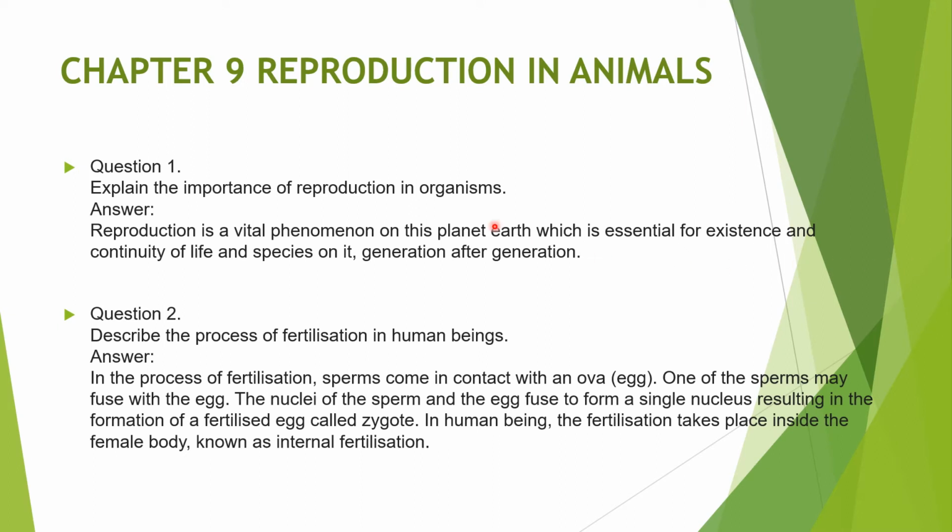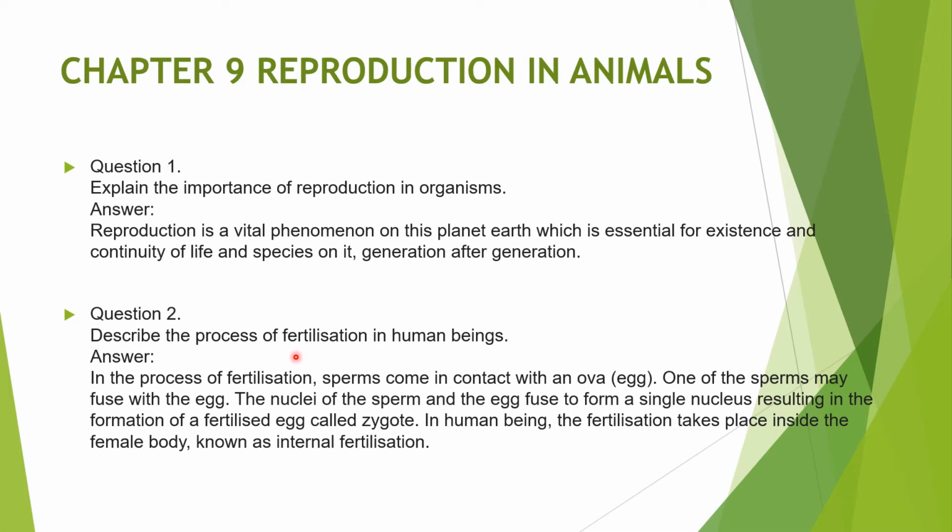Question number 1: explain the importance of reproduction in animals. So what is reproduction? It is a vital phenomenon on this planet, which is essential for the existence and continuity of life and species on it, generation after generation. It is also essential for the existence and continuity of the life process.